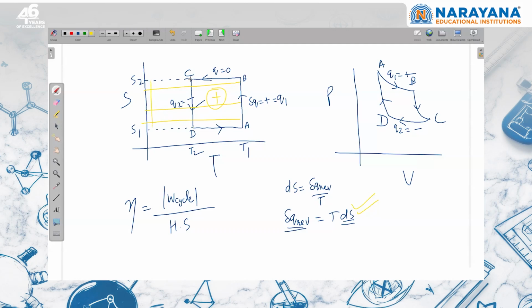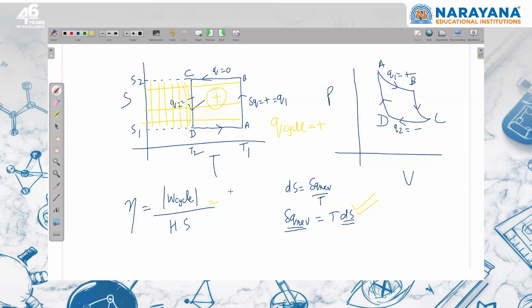So the area under this line is going to be positive. So we can say that in this whole cyclic process, Q of the cycle is the area enclosed and that is going to be positive. So Q cycle is the magnitude of work cycle, so if I write the value here, I should write a positive value.